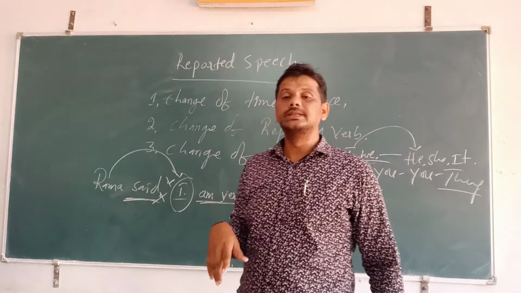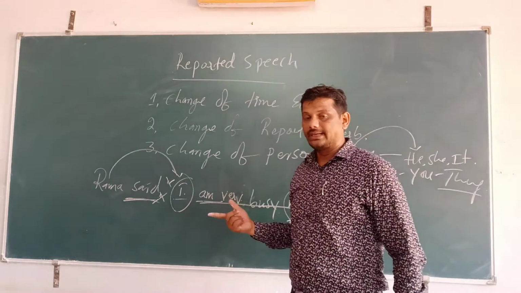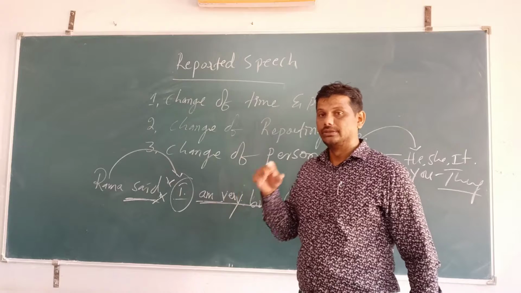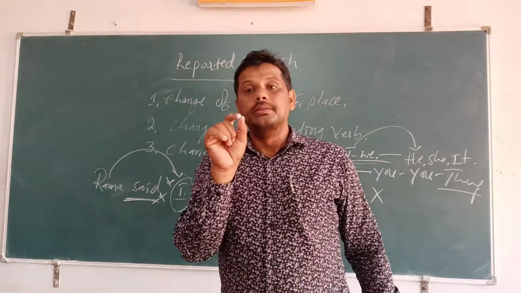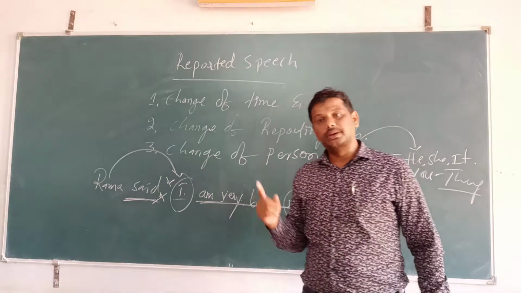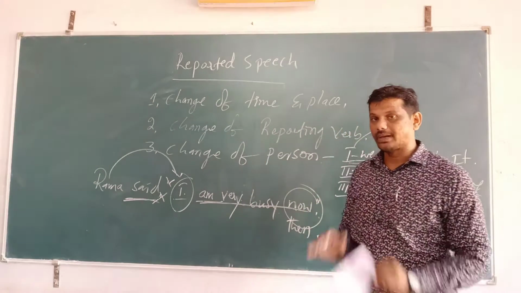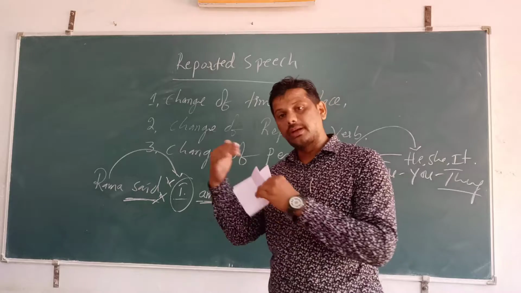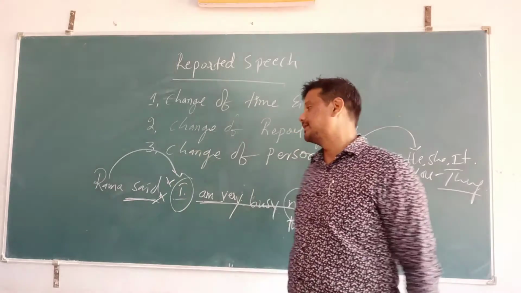Then how do you change? Rama said that he had been very busy. Past continuous tense will change into past perfect continuous tense.